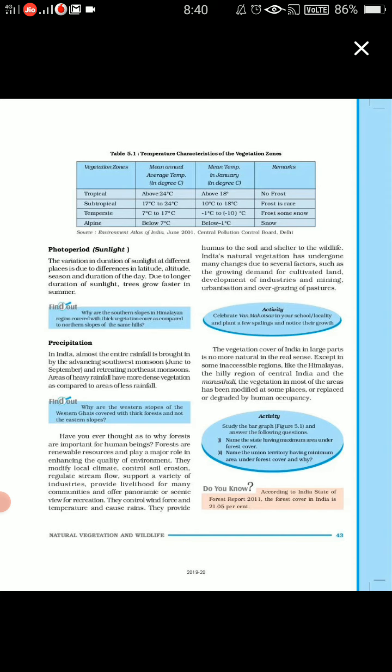Now, children, from the very small class, you all are doing it. Why are forests important? They are renewable, they are playing a very important role in our life as well as in enhancing the quality of the environment. They are modifying the local climate, they are controlling the soil erosion, they are regulating the stream flow, they are supporting a variety of industries, providing livelihood to many communities, fine. So scenic beauty they are giving, they are controlling the wind force, temperature, they are causing rains, they are providing humus to the soil, shelter to the wildlife.